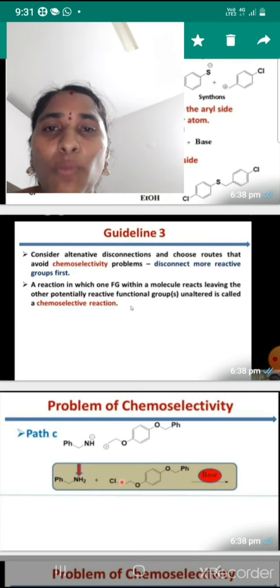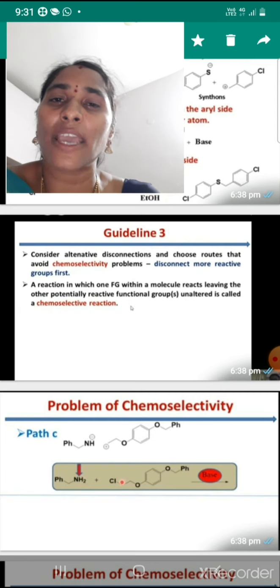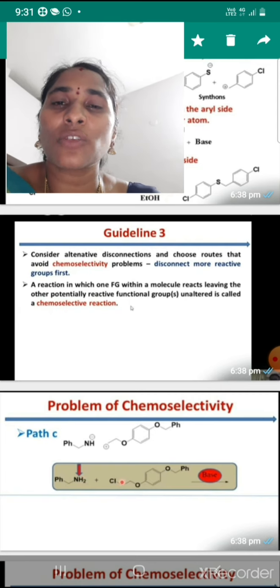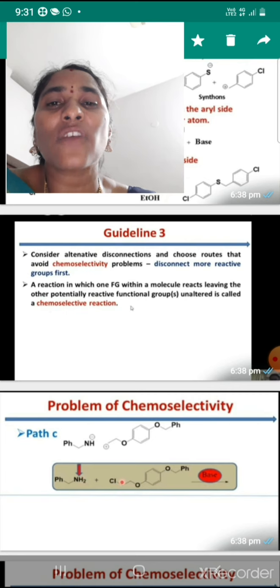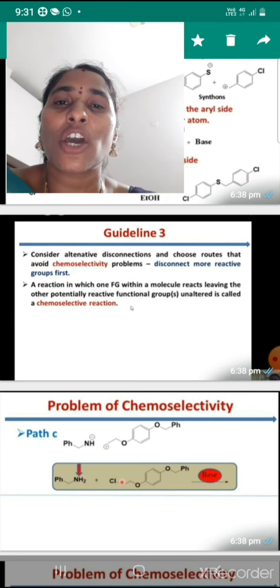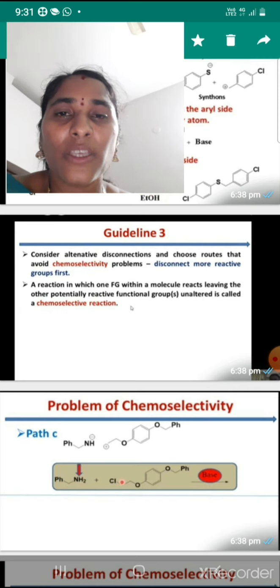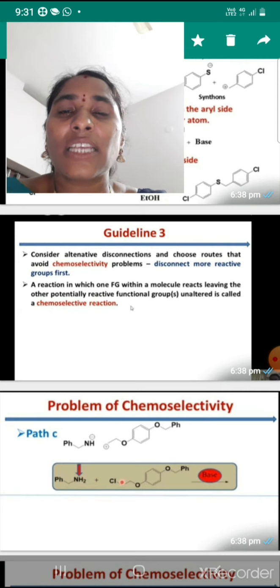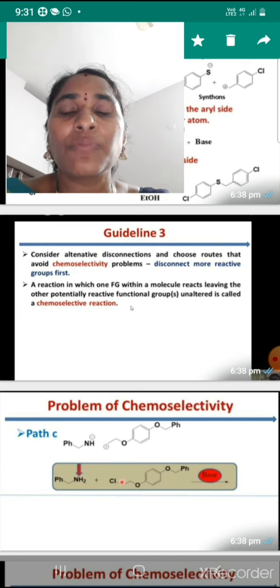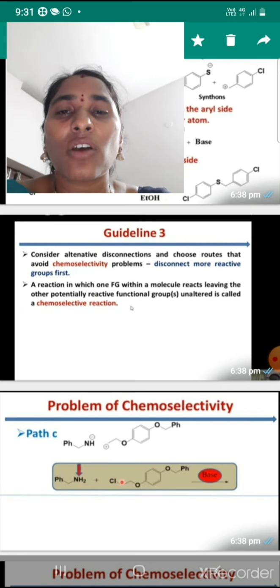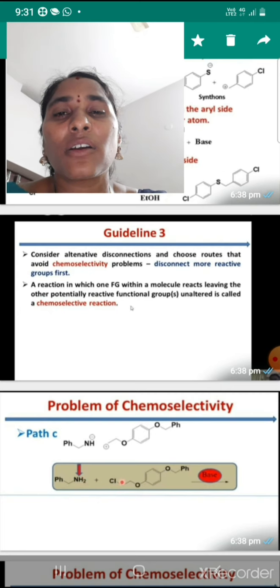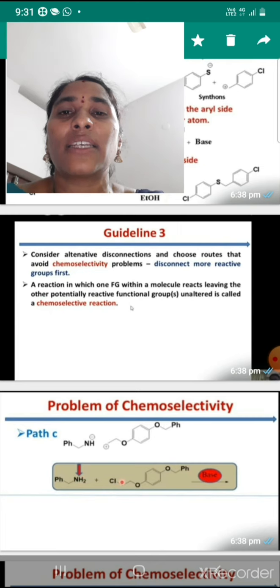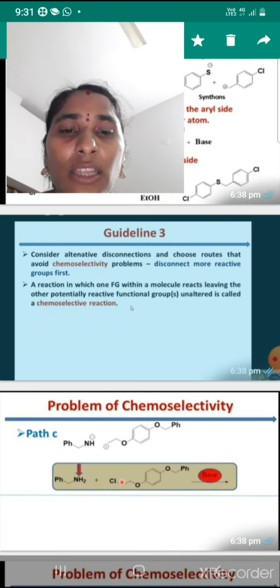So if the molecule consists of two functional groups, and only one functional group is more reactive than the other, that major functional group is disconnected in the target molecule. So what is the target molecule? Which molecule is going to be synthesized? That is the target molecule. So here guideline 3 says chemoselectivity. Based on chemoselectivity, if two functional groups are there, the one which is major, more selective, will be disconnected. Okay, finally we will see that reaction.